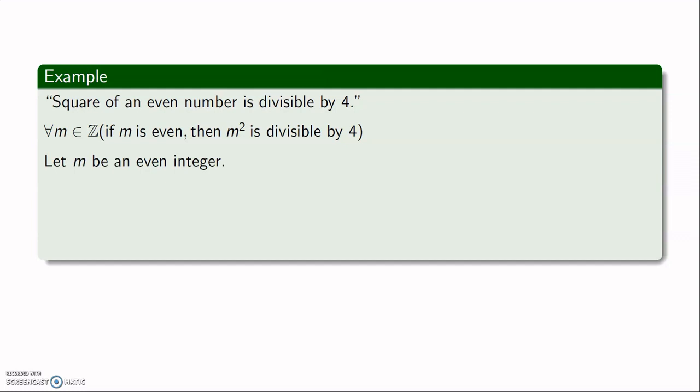So I will start with one even integer. Let m be an even integer. So m must be of the form 2k for some k in Z. Okay, so m is of the form 2k. So what will be m square? That will be 4k square. That means 4 divides m square, and we have proved the statement. Okay, so we have given a series of logical arguments and mathematical facts to show that the first statement implies